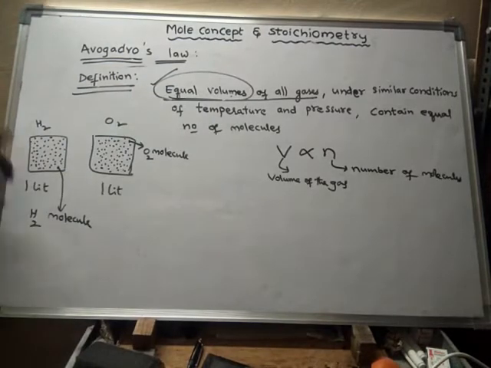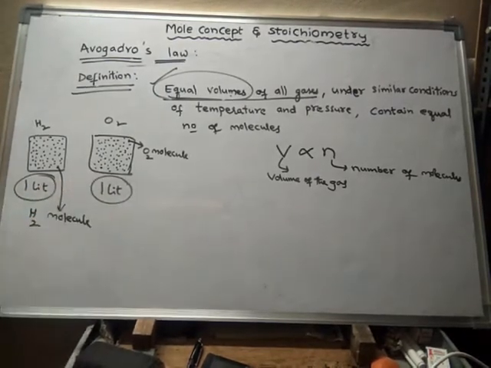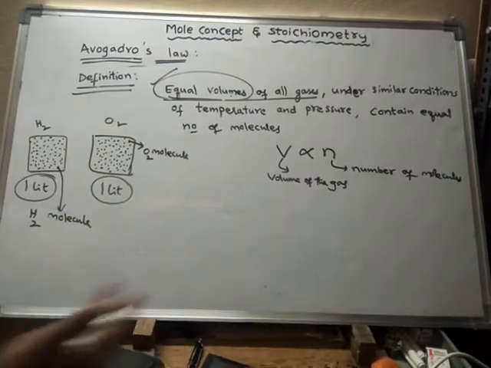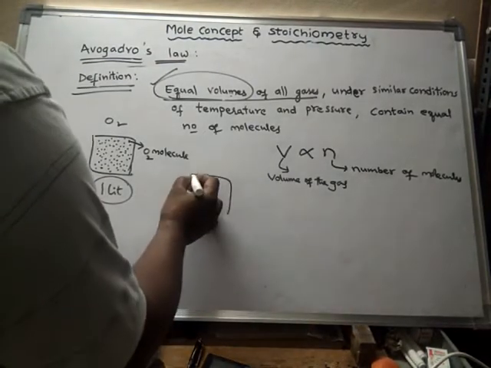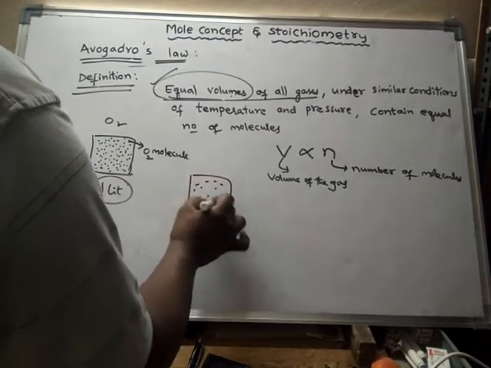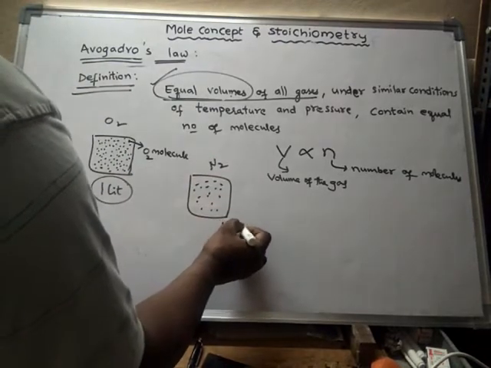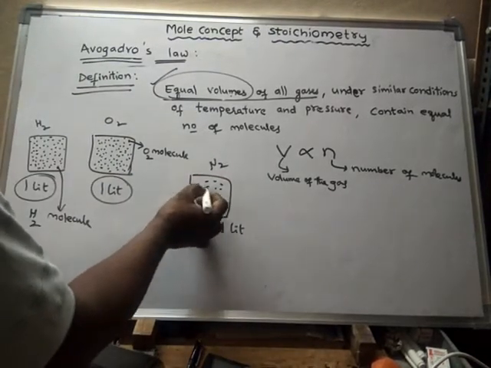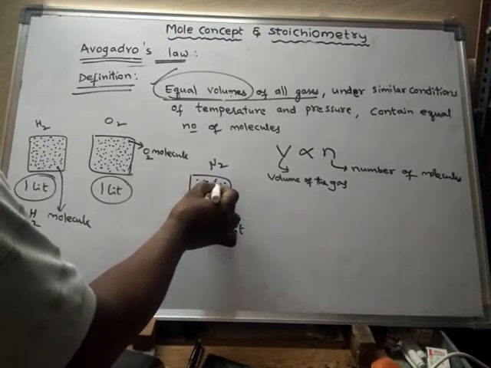Suppose here I have taken two gases, hydrogen and oxygen, and we have taken equal volumes now. Equal volumes of two gases we have taken. Or else we may take any number of any gases also. Take another gas, nitrogen gas, and this also I have taken 1 liter only.